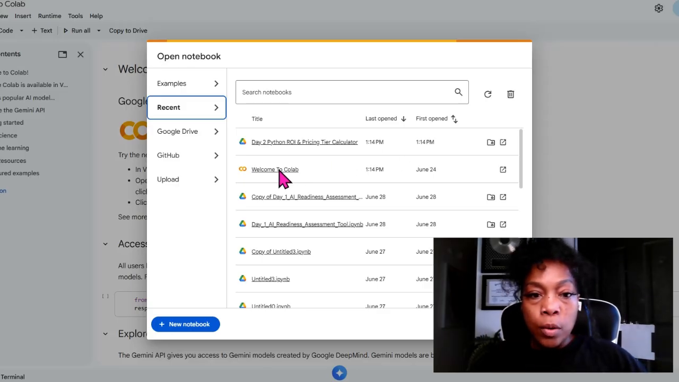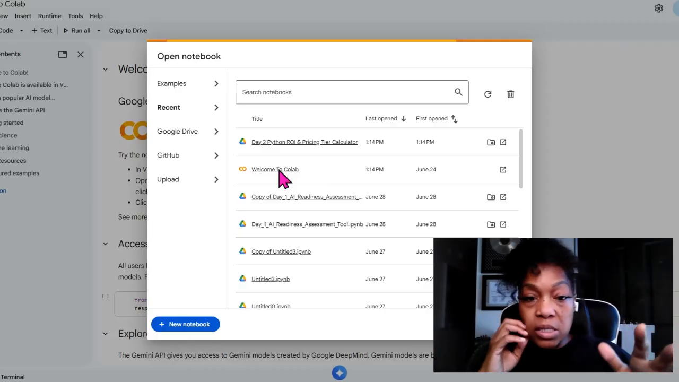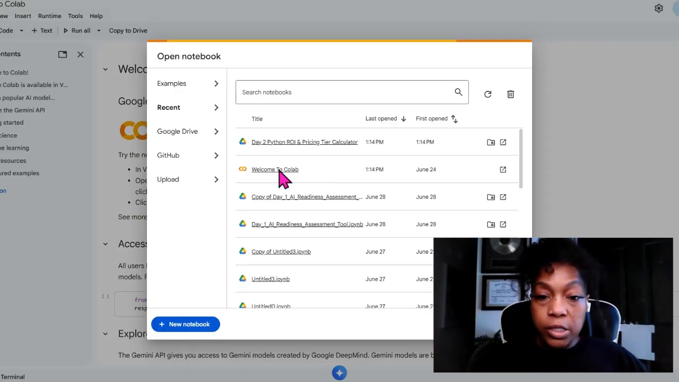All right. So the project we're doing today is going to be a ROI price calculator with a pricing tier. It's an easy project for the most part, and tool cost is going to be zero.